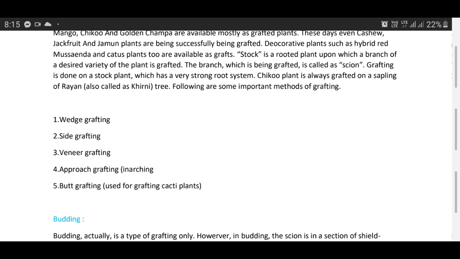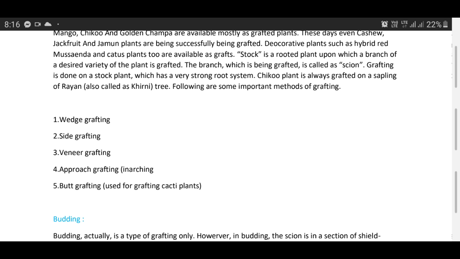In the same manner, the scion stick should be prepared, that is, it is cut at 45 degrees on one side only, and it is placed over the rootstock. After that, it is tied with the help of polythene strips, and both the ends should be tied firmly with the help of twine.